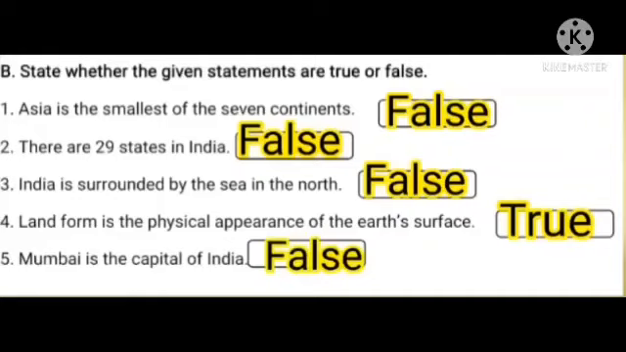Third one. India is surrounded by the sea in the north. The answer is false. Children, which is our north side? Yes, the top we can call north. We know very well the north is covered by land, and only the southern part is covered by water bodies. Here it says the north side is covered by a water body, so the sentence is wrong. So the answer is false.